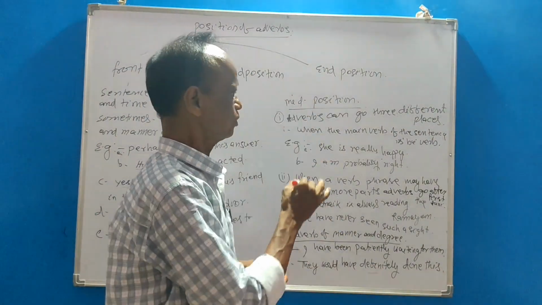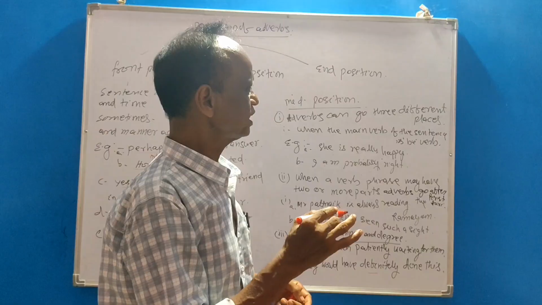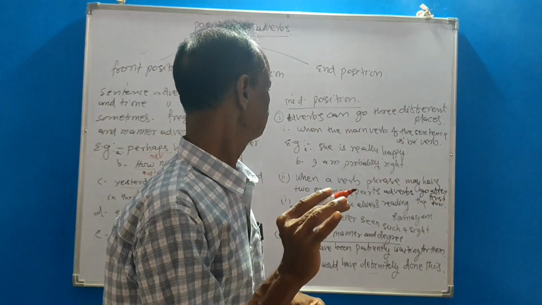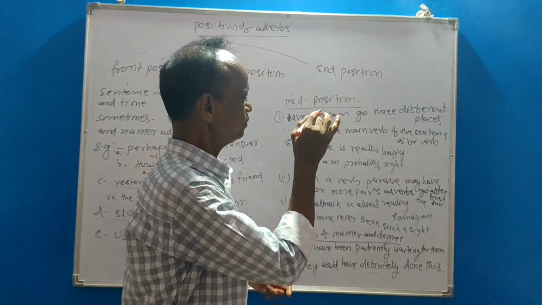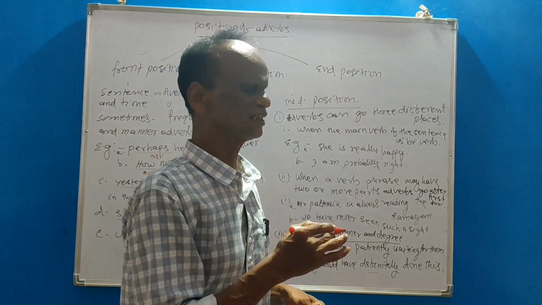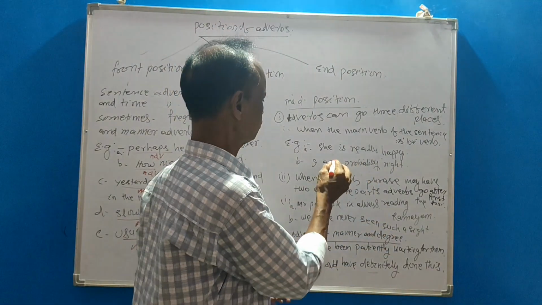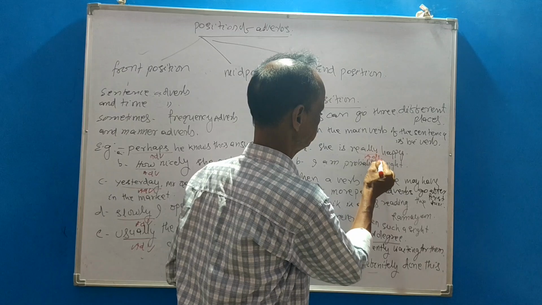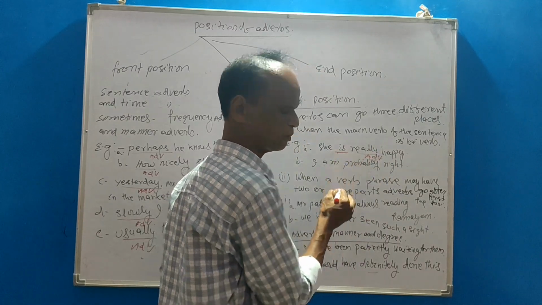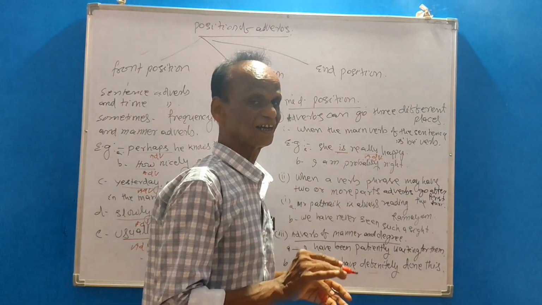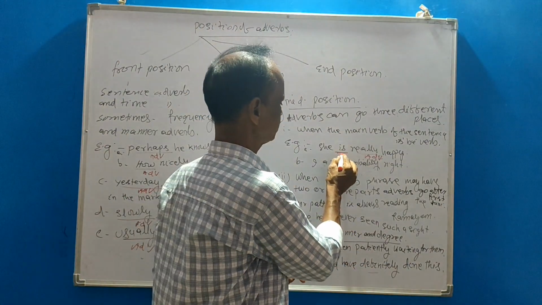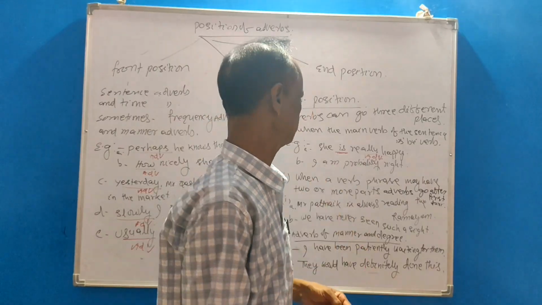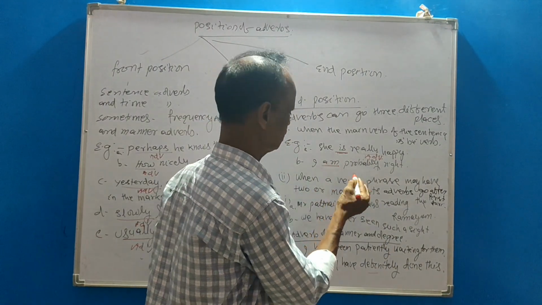Mainly, mid position adverbs can go in three different places in relation to the verb. First, when the main verb of the sentence is a be verb. For example, she is really happy. Really is the adverb. Is is a be verb but acts as a main verb, so the adverb comes after the be verb when it acts as a main verb. I am: be verb acting as a main verb.